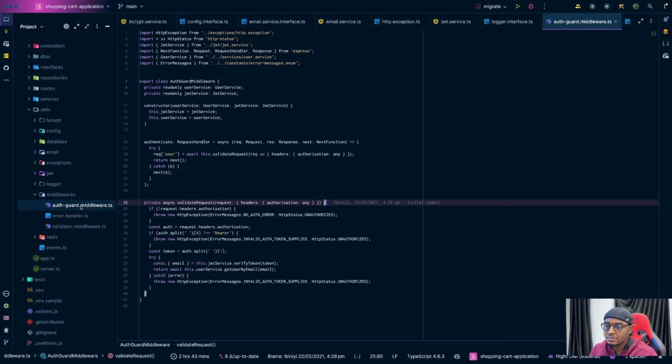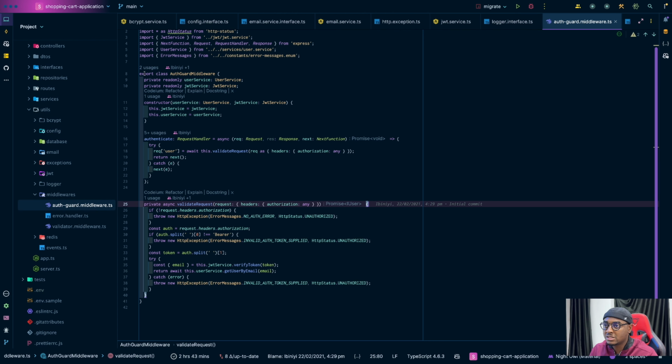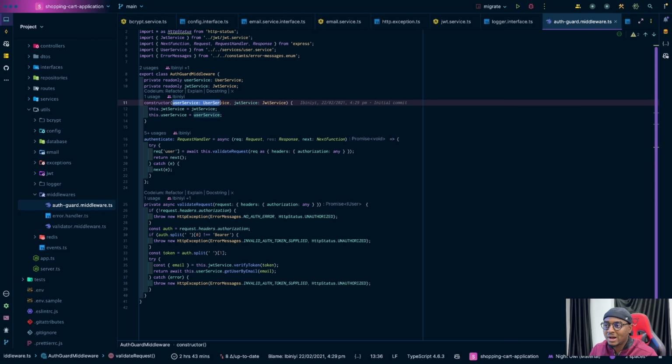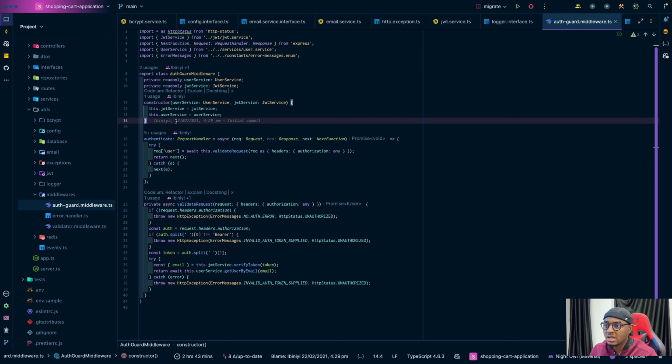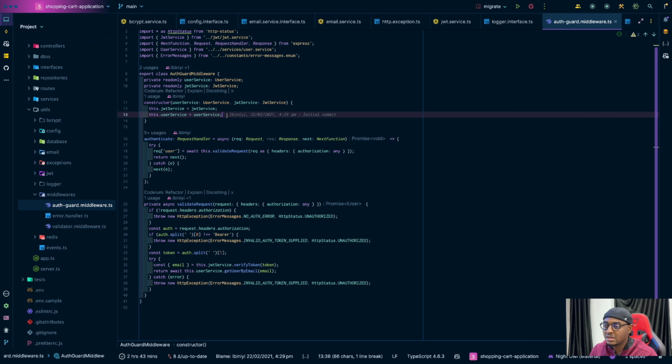Then, middleware. So I have an authentication guard, right? Which basically, for every request that comes into the API, validates and authenticates the request. As you can see here, I pass in the user service and the JWT service, right? And basically that's what it's doing here.